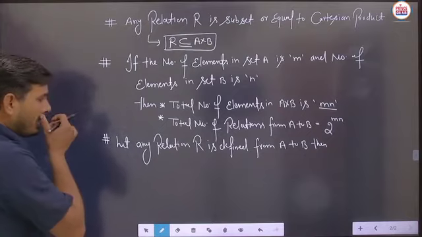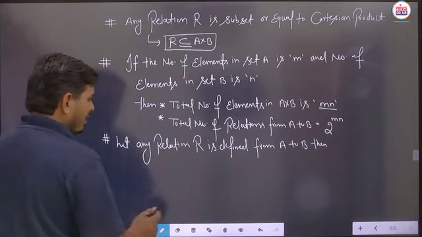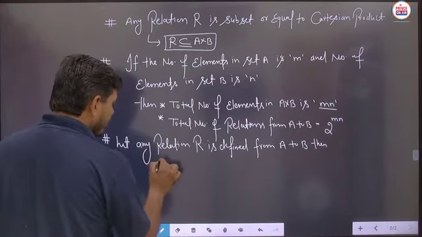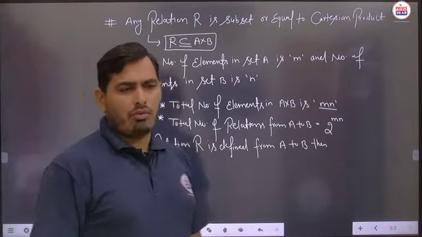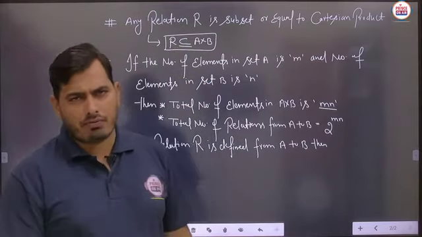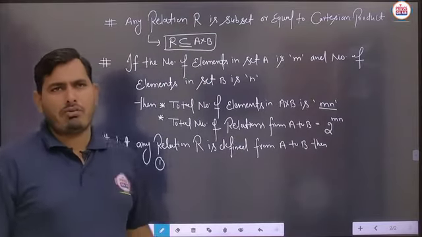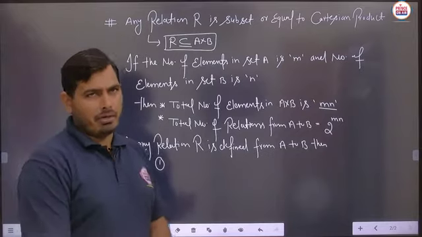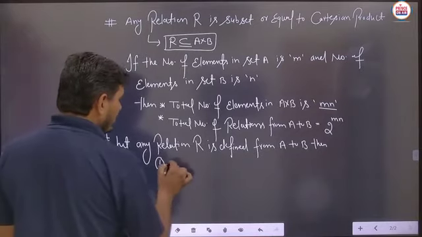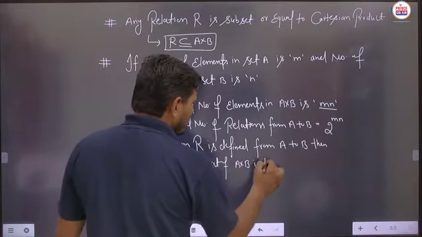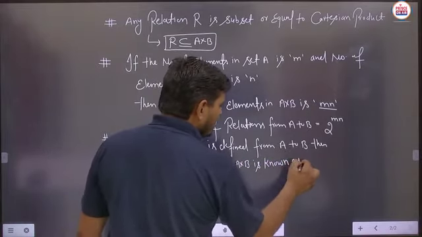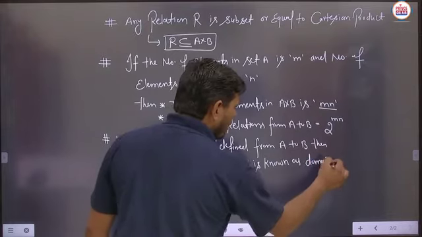So we are saying that let any relation R be defined from set A to set B. Then the very first part: suppose any ordered pairs are there in any relation, then in each and every ordered pair the very first element is said to be the domain. Is it clear? You can say that the first element of A cross B is known as the domain.